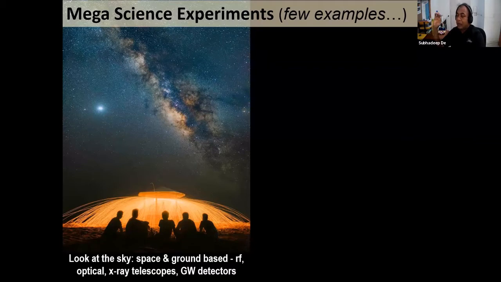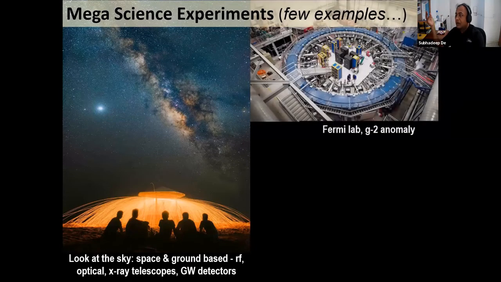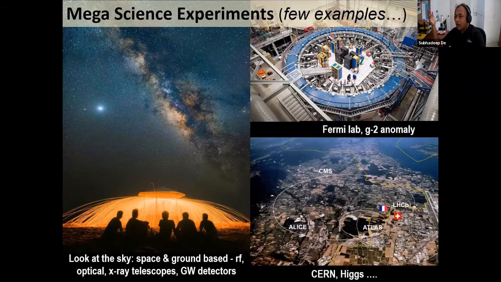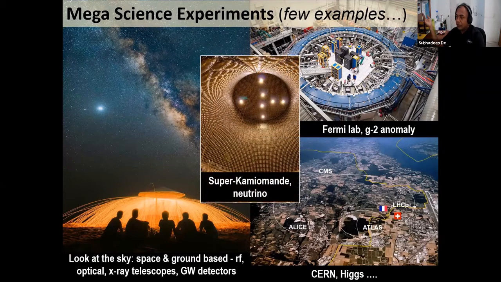Of course, one is astronomy in radio telescopes or UV, visible or X-ray telescopes or gravitational wave detectors. Then there are high energy physics experiments, for example, the Fermilab G-2 anomaly experiment or CERN. Or even neutrino detectors in Japan. So these are only a few examples. There are many such things.